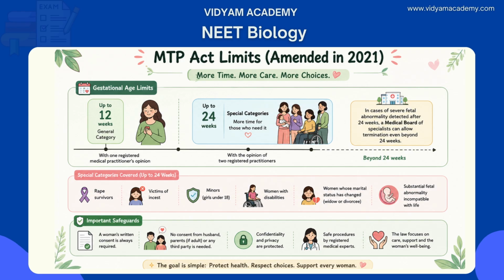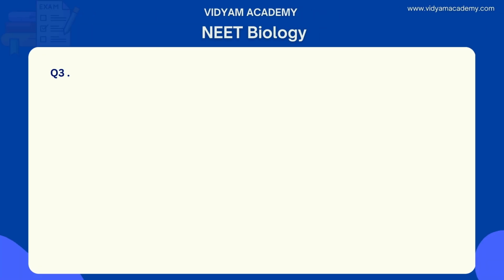For cases involving substantial fetal abnormality detected after 24 weeks, a medical board of specialists can authorize termination even beyond 24 weeks. The woman's own written consent is always sufficient. No consent from a husband, parent if adult, or any other third party is legally required. Let's move to question number 3.